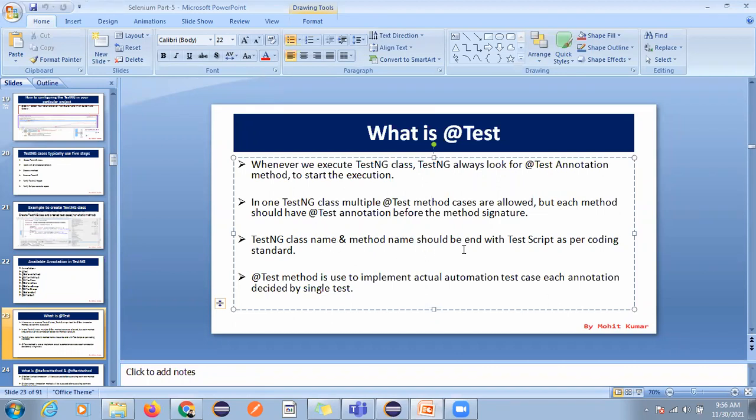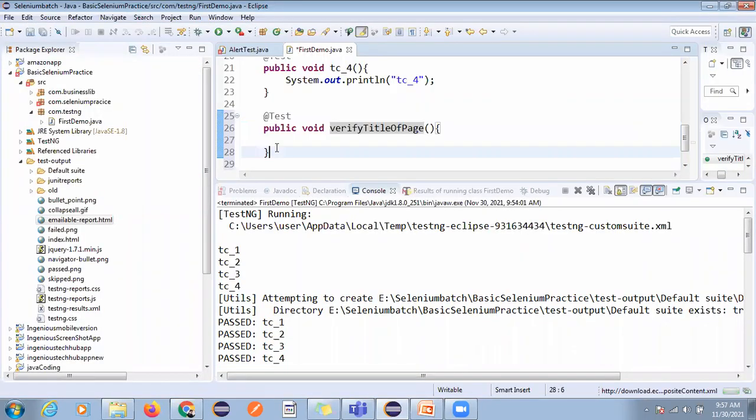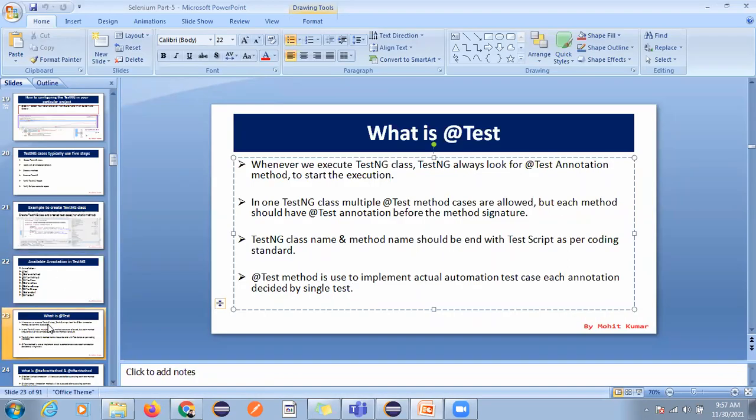The TestNG class name should be in line with the test script as per the coding standard. The @Test annotation is used to implement the actual automation test case, and each annotation decides a single test. Okay, so this is called one single test case. That is what I have written.